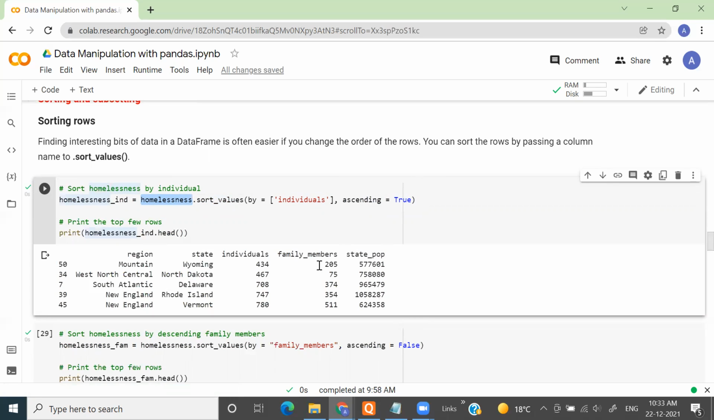Now you can see here that the lowest value of the individual column is at the top, followed by higher values.